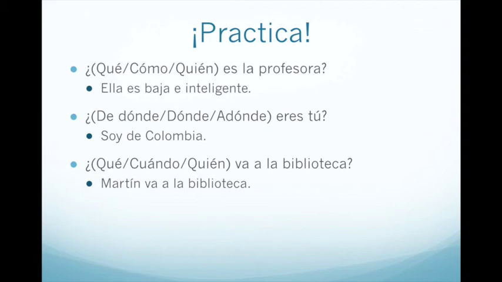For number 2, if the answer is soy de Colombia, I am from Colombia, we need the question to be ¿De dónde eres tú? From where are you? Notice how the word de is in both the question and the answer. If the answer is Martín va a la biblioteca, we need to choose ¿Quién va a la biblioteca? Who is going to the library? Martín is going to the library.